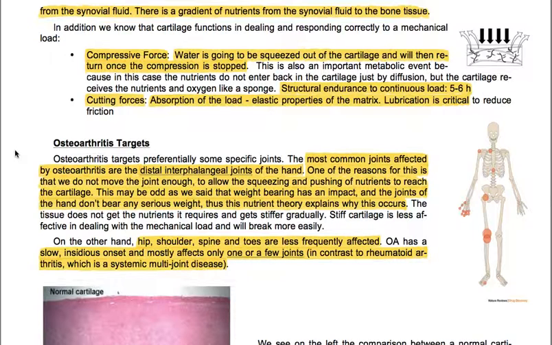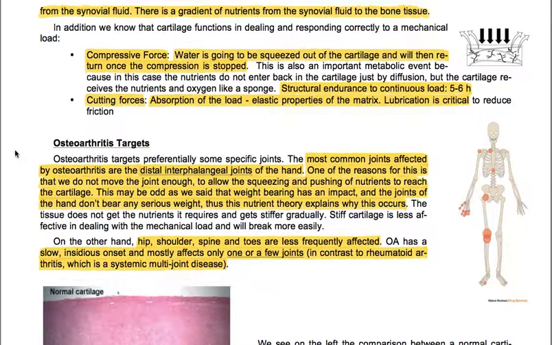Osteoarthritis targets preferentially some specific joints. The most common joints affected by osteoarthritis are the distal interphalangeal joints of the hand. One of the reasons for this is that we do not move the joint enough to allow the squeezing and pushing of nutrients to reach the cartilage.